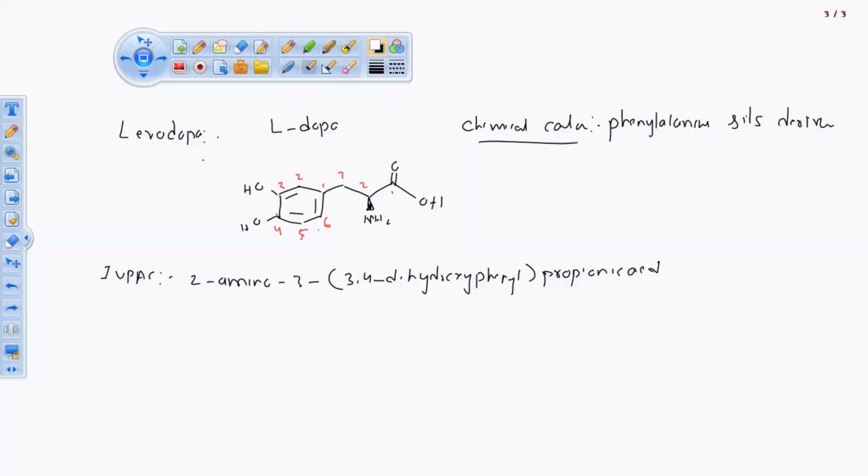This is the generic name, this is the brand name, and this one is the generic name, chemical category and IUPAC name.